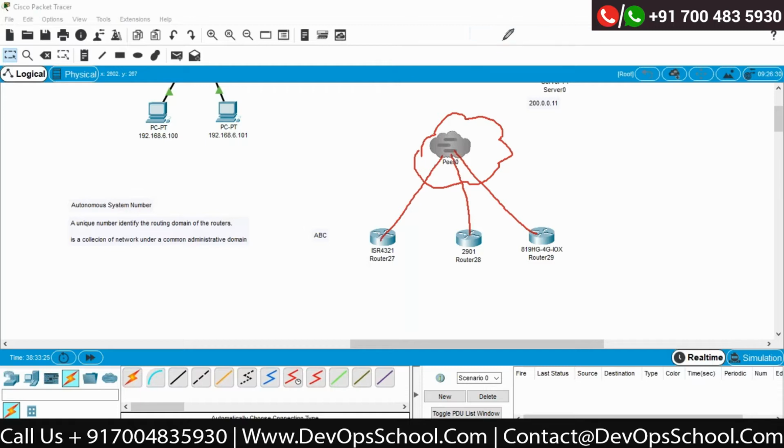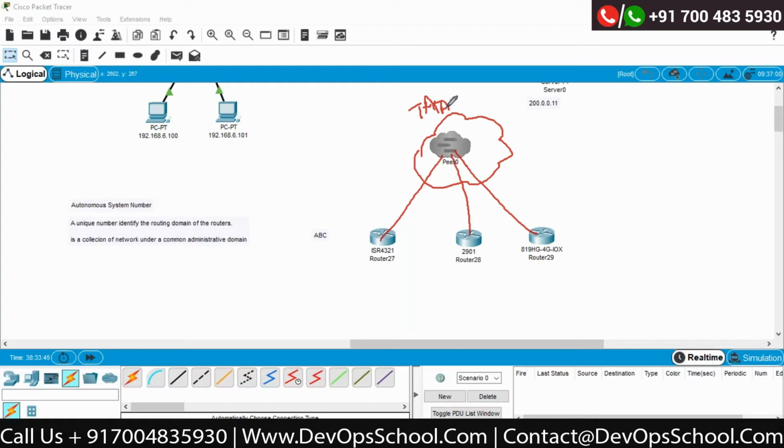Bangalore has their Tata service, so I'm using the overall network from Tata. I don't care whether it is coming from Hyderabad, Bangalore, or anywhere.